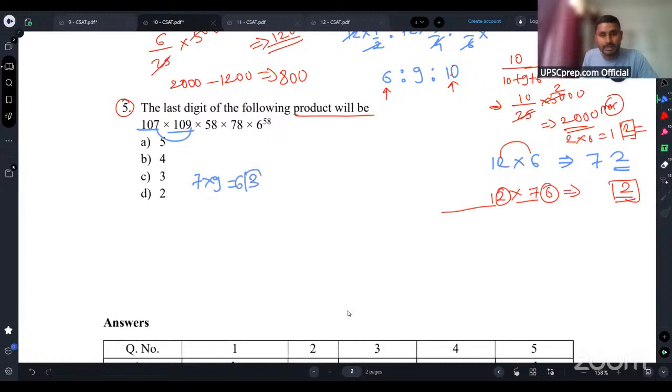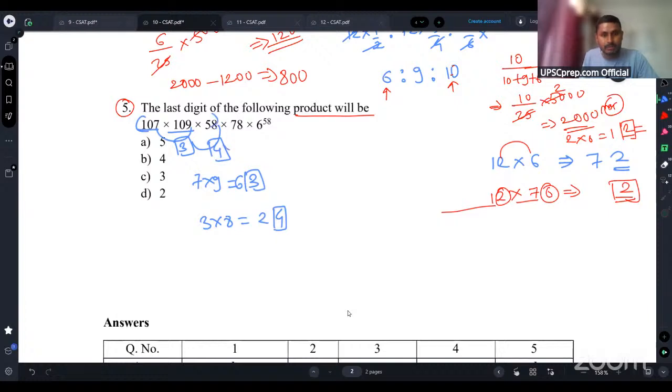63. So it will be having 3 as last digit. So let's carry forward this 3 here. So again 3 into 8, right? So 3 into 8 will be what? 24. So now up to these three terms, you will have 4 as last digit.